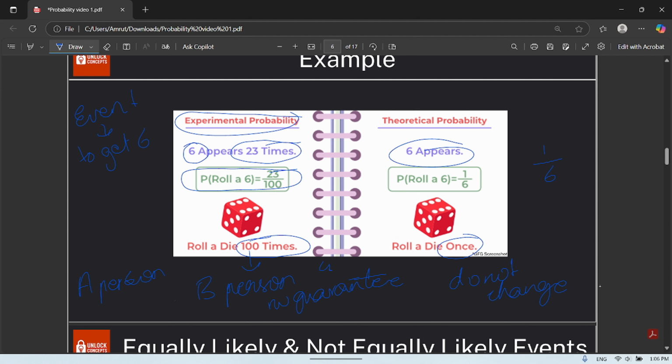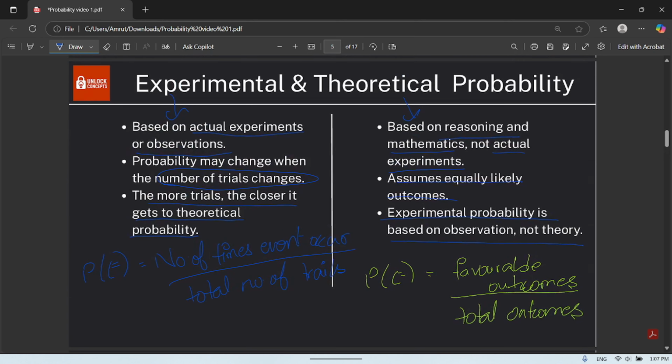He might get 44 times, or he might get 50 times, or he might get 0 times. Who knows? That's why experimental probability is based on that particular instance or experiment only. Whereas theoretical probability is the same always. So I hope you have understood these things.